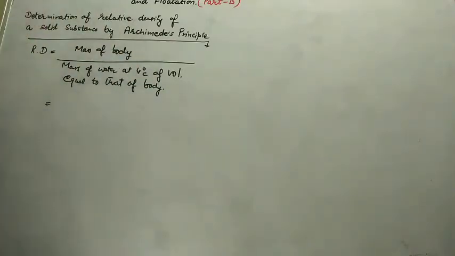According to Archimedes principle, if a body is partly or wholly immersed in water, it will displace water equal to its own volume.